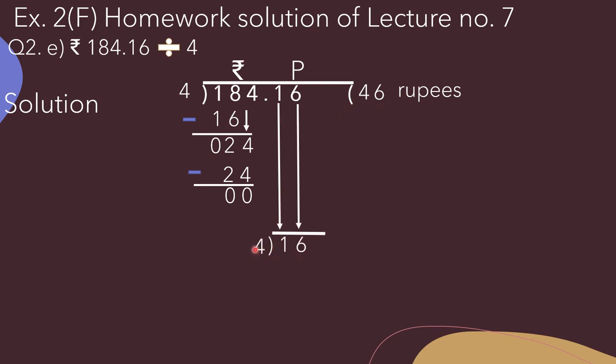Now we have to divide it by 4. So again 1 is a smaller number than 4, so we will take these two digits collectively, that is 16. So 16 divided by 4 is equal to 4. So here we will write 4 as the quotient and 16 below 16. 16 minus 16 is equal to 0. So here we will write the answer, that is rupees 46.04.